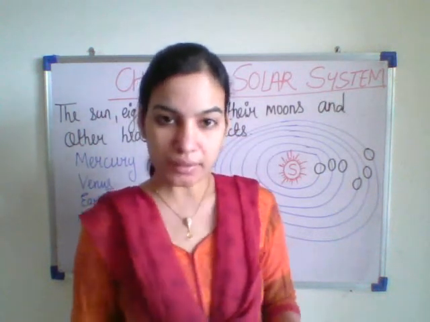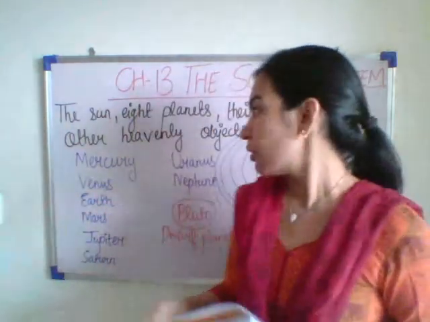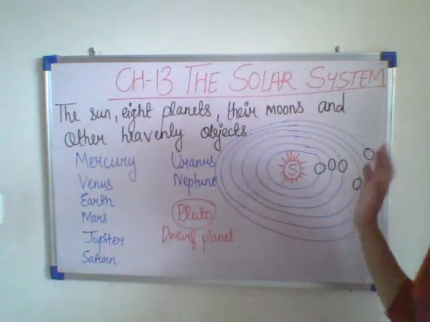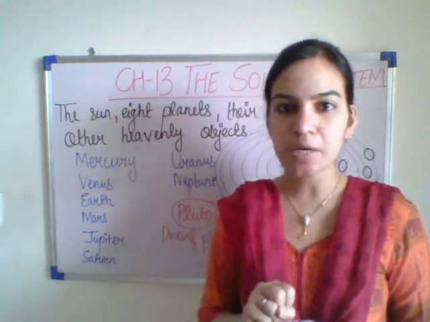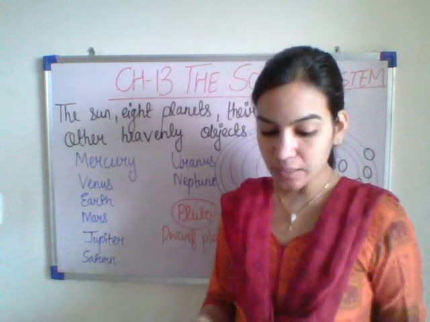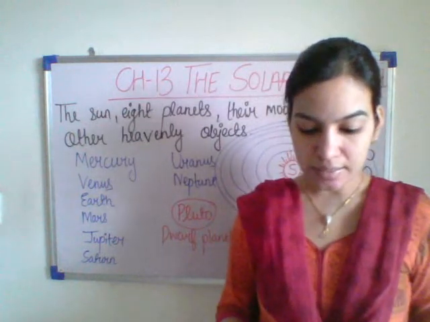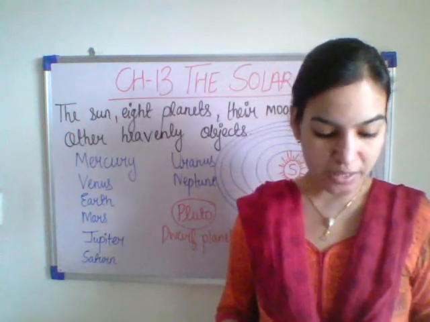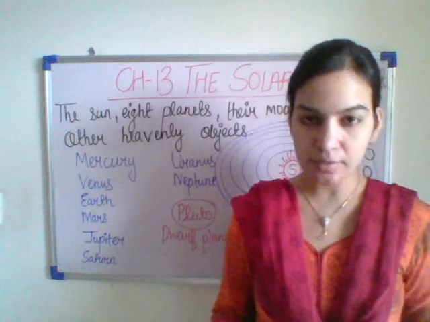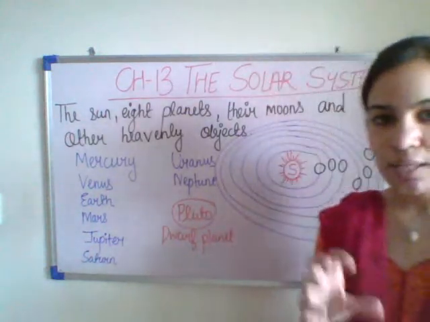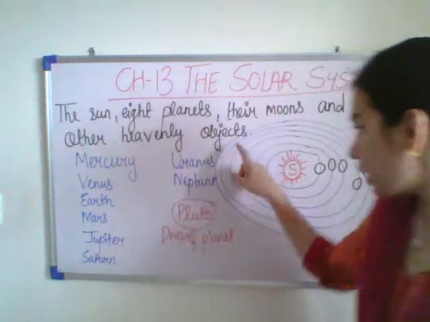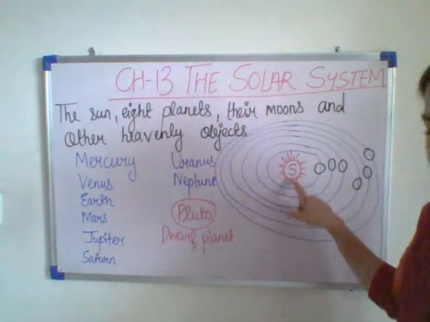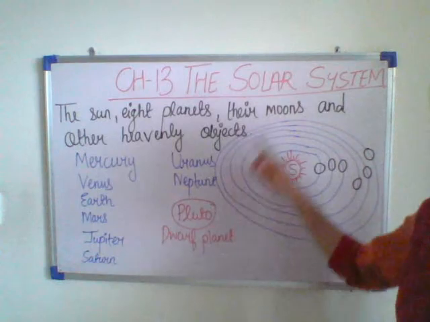What are the other dwarf planets? Not only these 8 planets are in the universe; so many small dwarf planets are present. What are their names? Ceres, Eris, etc. Dwarf planets also revolve around the sun in a fixed orbit. Dwarf means very small planet.